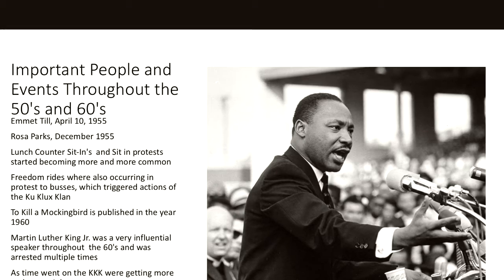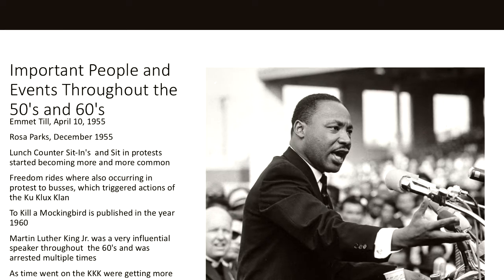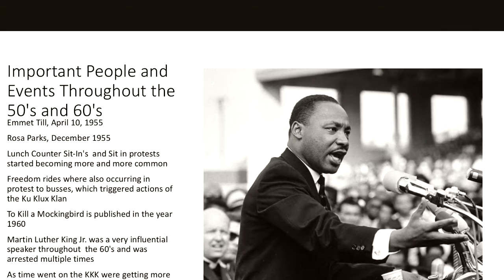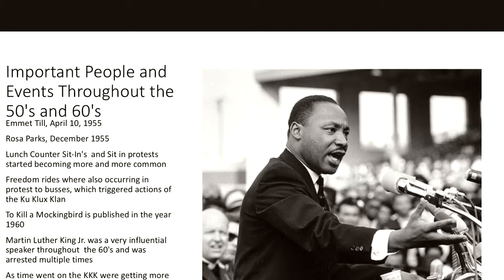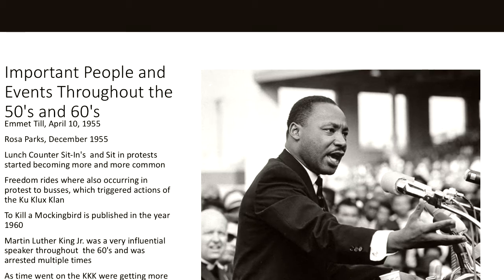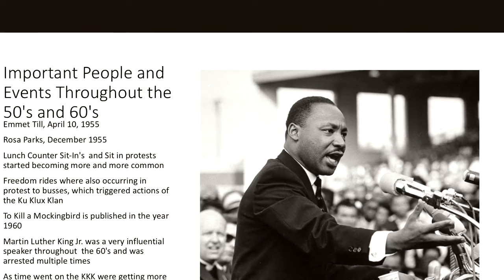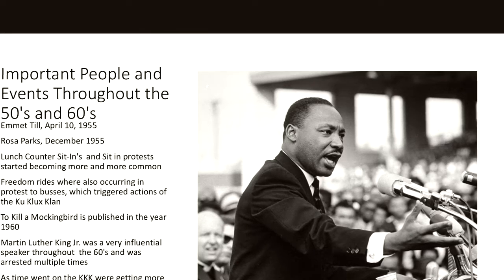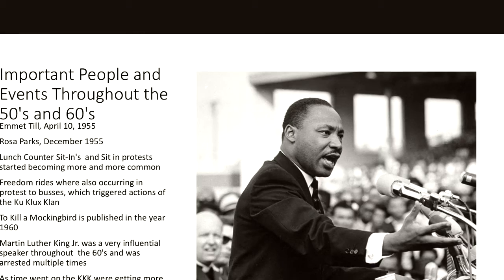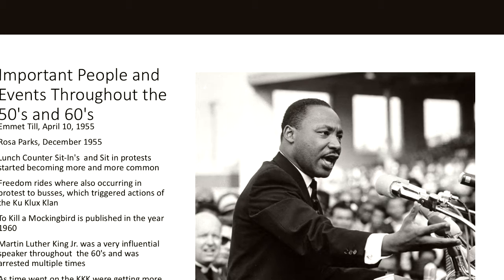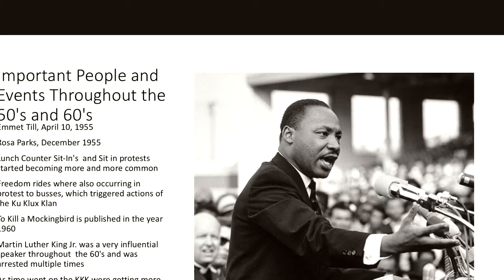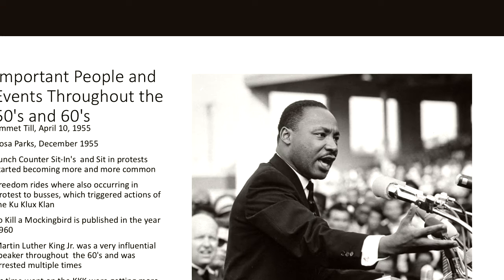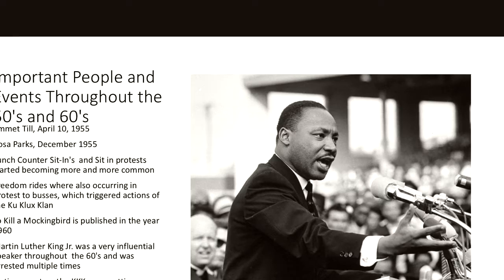areas. To Kill a Mockingbird was published in the year 1960. The book brought awareness to the effects of segregation. Martin Luther King Jr. was a very influential speaker throughout the 60s civil rights movement. He would gather in crowds and rallies and organize peaceful protests. King spoke on the racial injustice and was gaining support. He was arrested in 1962 and multiple other times because some whites did not like that he was making progress. He was later assassinated, preparing for a speech in 1968.